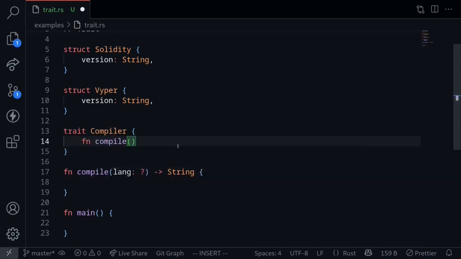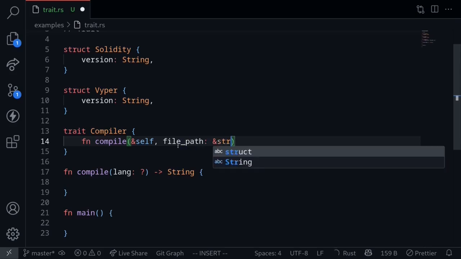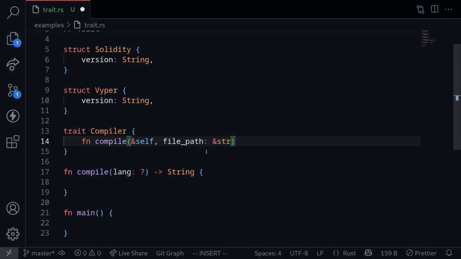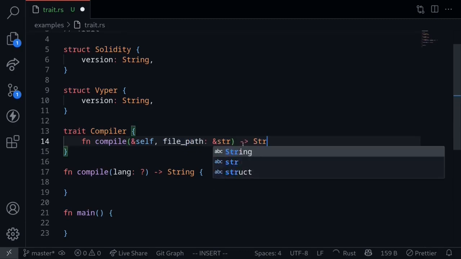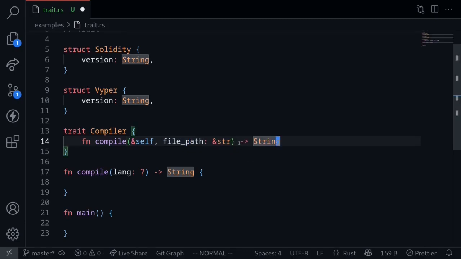It will take in two inputs, the self. This will be the type that implements this Compiler trait. And let's also pass in another input, let's say the file path to compile. File path of the type string slice. Here we're passing in a string slice since the file path can be read-only. And then it's going to output a string that represents the command to compile the contract at this file path.